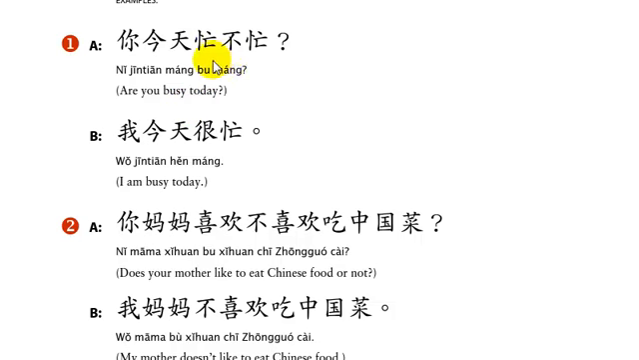And notice that when you use this form of adding the negative form of the verb after the positive, affirmative form of the verb, there's no ma. You can't do both. So here's a little dialogue. 你今天忙不忙? 我今天很忙. I'm very busy today.